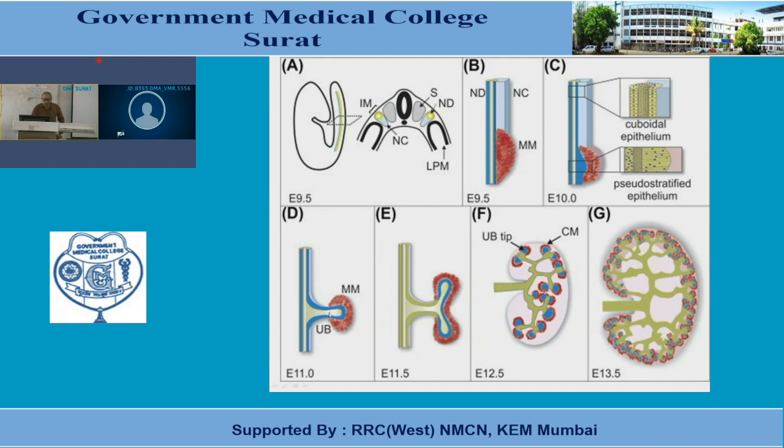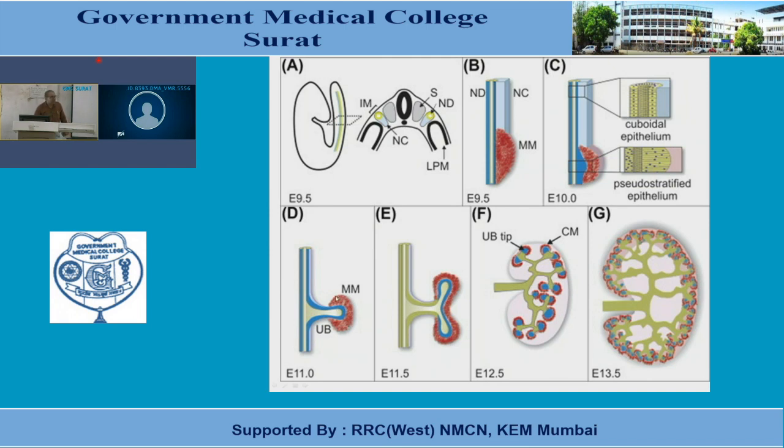Here one can notice that the distal blind end of the ureteric bud gets dilated. Now this distal blind end of the ureteric bud comes in contact with the mesodermal tissue, the mesodermal cells of the nephrogenic cord. Here, a small part of the nephrogenic cord is shown